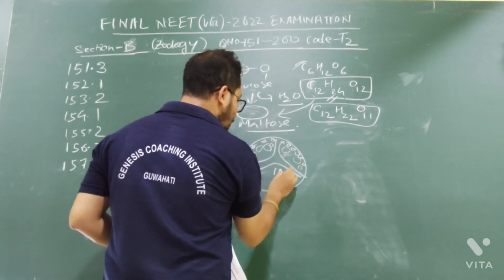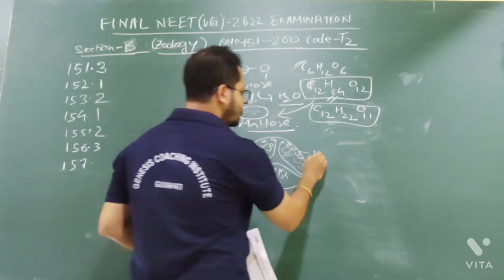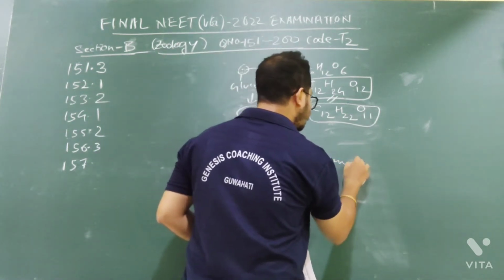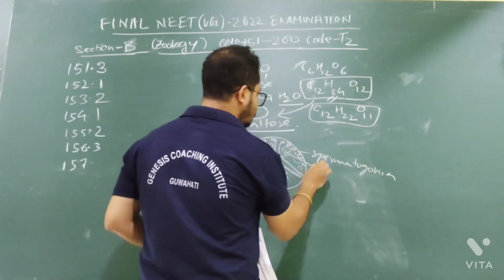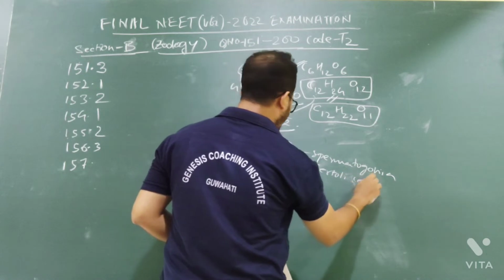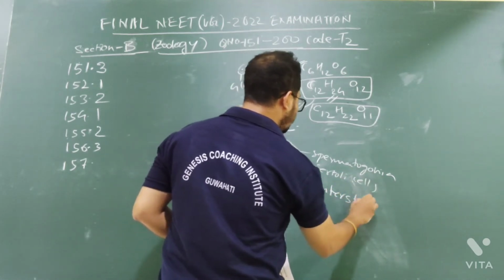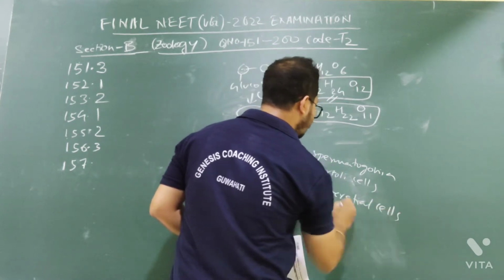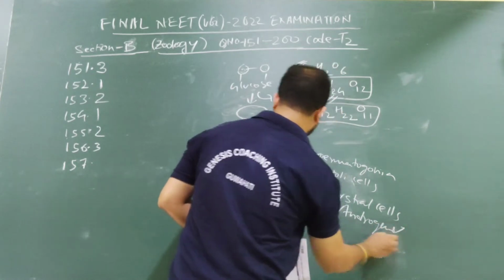And in the middle, there will be sperms or spermatozoa. This is the Sertoli cell which will provide nourishment. And the interstitial cell will produce testosterone, that is a male sex hormone, androgens.